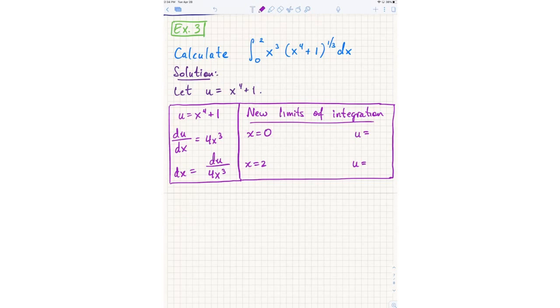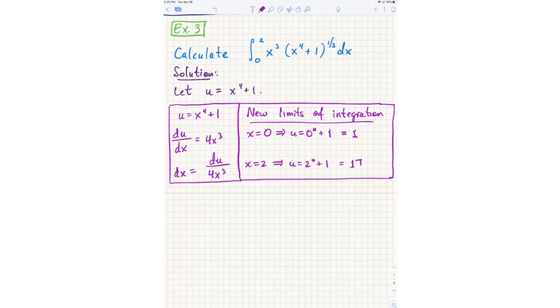See, so Jonathan, Emily, and Alicia said use u equals x to the fourth plus 1. Plug into u equals x to the fourth plus 1. Right, exactly. I actually use the first equation, right? I mean, it's staring you right in the face, right? U equals some function of x. Okay? So I substitute x equals 0 into this, and I get u equals 0 to the fourth plus 1. So I get that u has to be 1. Similarly, for 2, I get that u equals 2 to the fourth plus 1. So I get 17. And those are my new values, right?